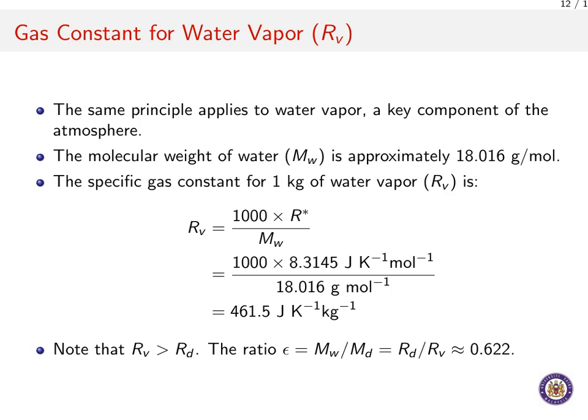Now notice something interesting here. The value for R sub V is significantly larger than R sub D for dry air. This is because water molecules are much lighter than the average molecule of dry air. This difference gives rise to a very useful constant epsilon, which is the ratio of the gas constants, or equivalently, the molecular weights. Epsilon is approximately 0.622, and we will see this number pop up quite often.